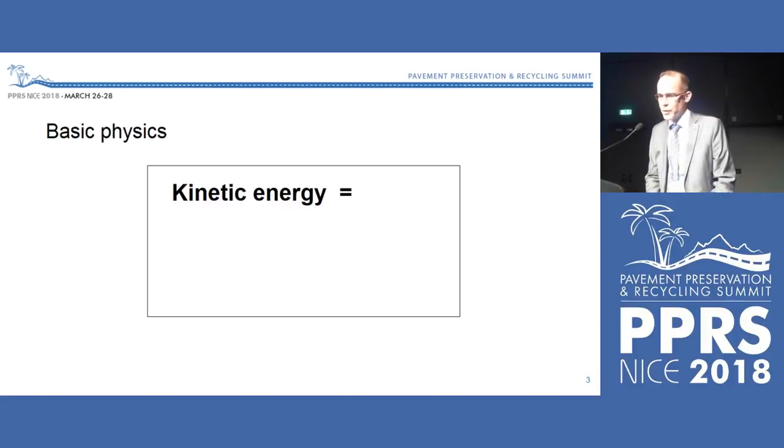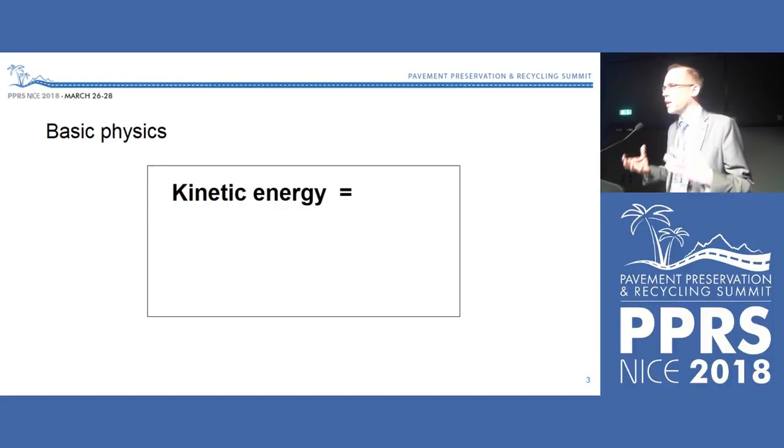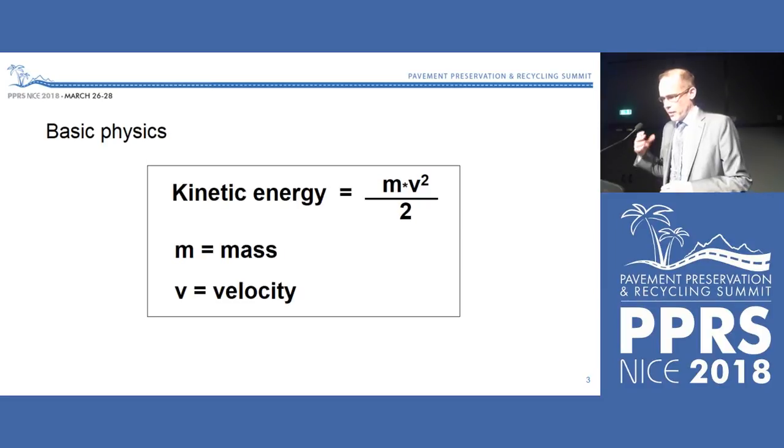But it has to do with the basic physics, kinetic energy, the energy of a moving body. And that is this formula: the mass multiplied with the velocity squared divided by 2. So if you double the speed, the energy will not be double, it will be 4 times as much. And this, of course, has an impact on stopping distance.